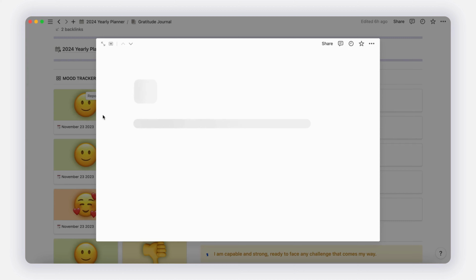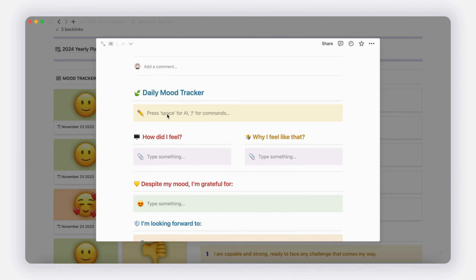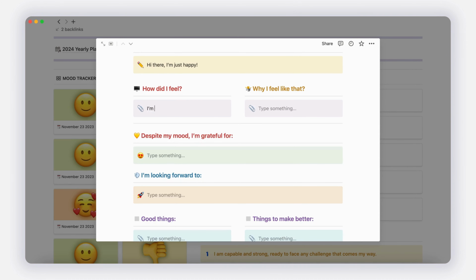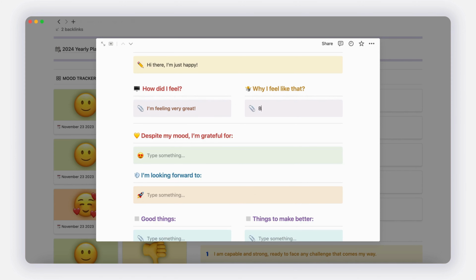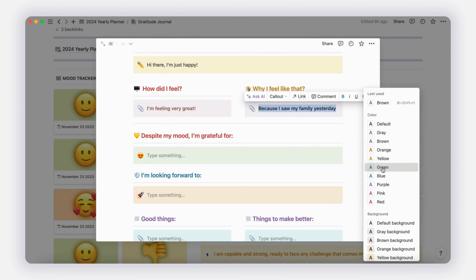A mood tracker is essential for fostering emotional well-being by providing valuable insights into the patterns and fluctuations of one's emotions. By consistently recording and reflecting on moods, individuals gain a deeper understanding of the factors influencing their mental states. This self-awareness enables proactive management of stressors, identification of positive influencers, and the establishment of healthier habits. A mood tracker acts as a tool for emotional regulation, helping individuals make informed decisions to enhance overall mental health and cultivate a more balanced and fulfilling life.